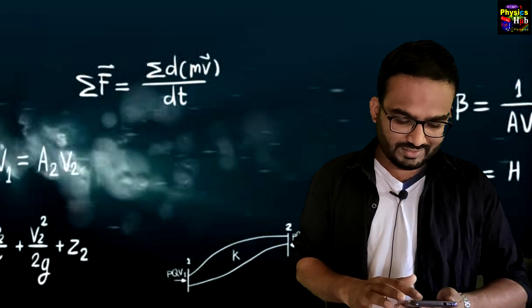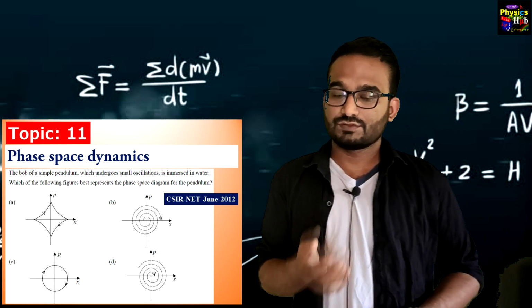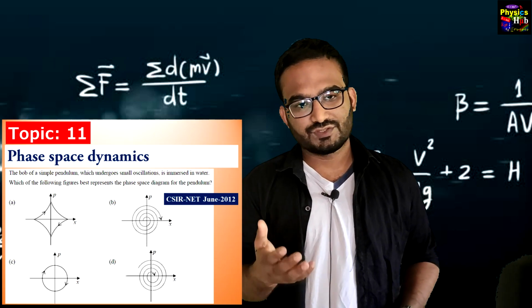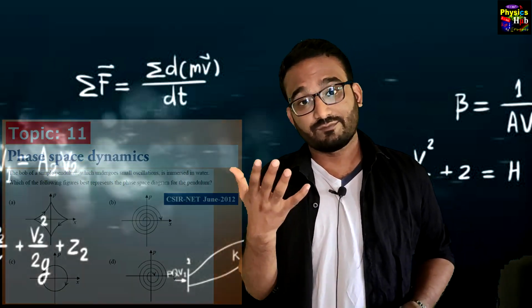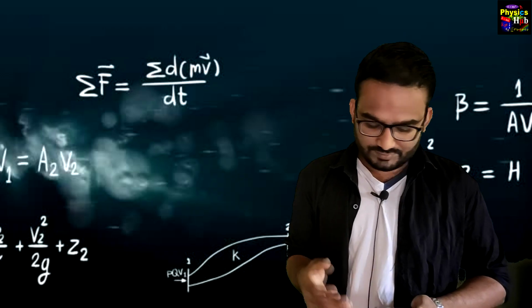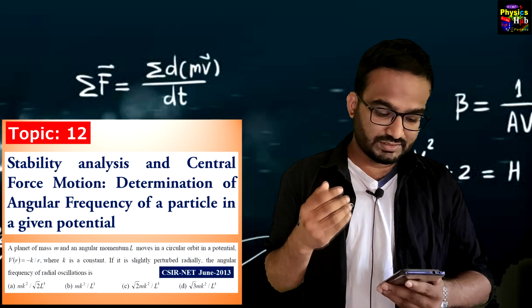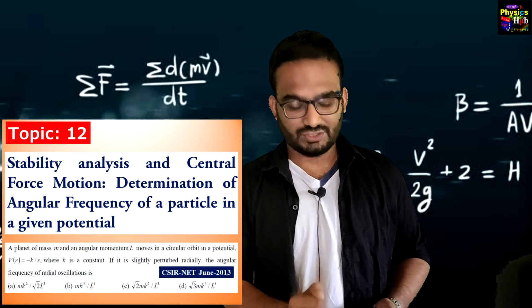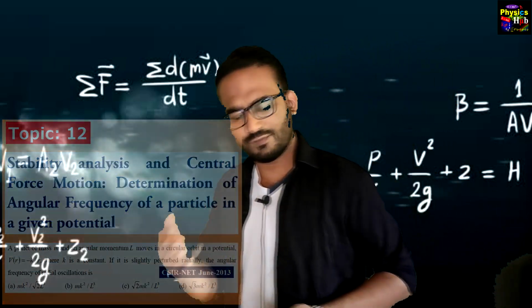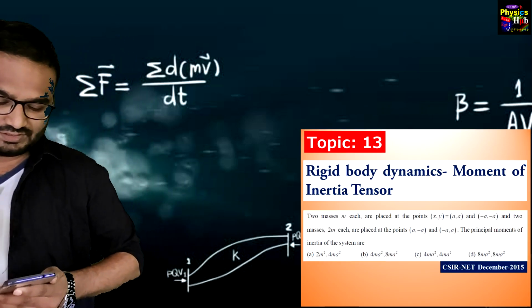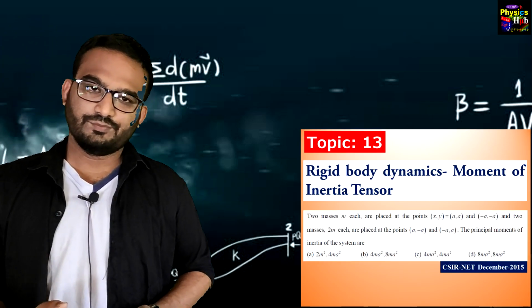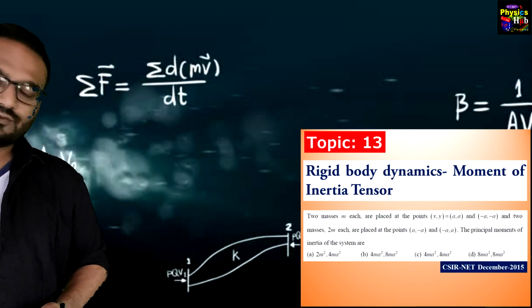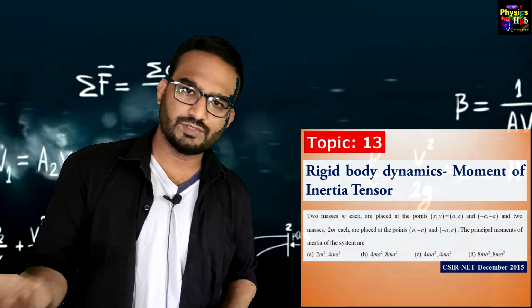Then topic 11, phase space dynamics. You can expect one question of 5 marks from phase space dynamics. Okay. Topic 12, stability analysis, central force motion, determination of angular frequency of a particle in a given potential. Okay. Topic number 13, rigid body dynamics, moment of inertia tensor. This topic is not so big. If you invest 2 to 3 hours, then it will be prepared.